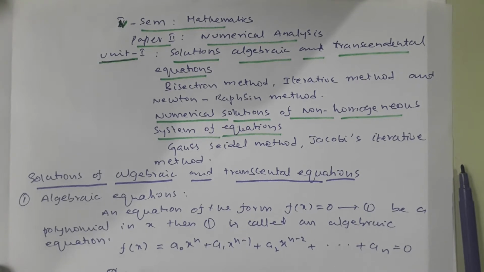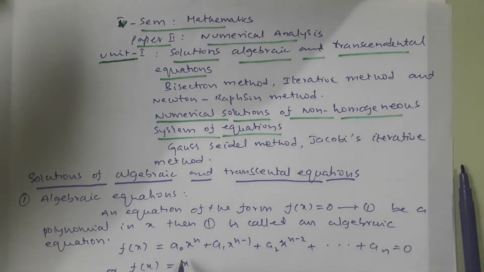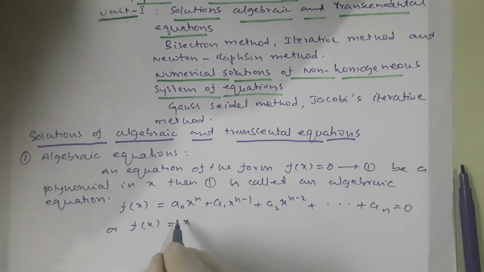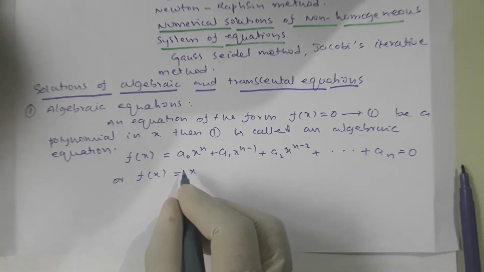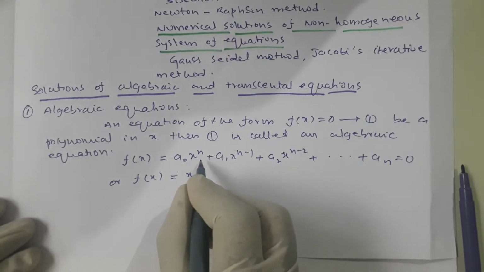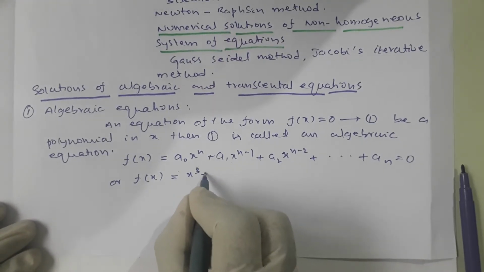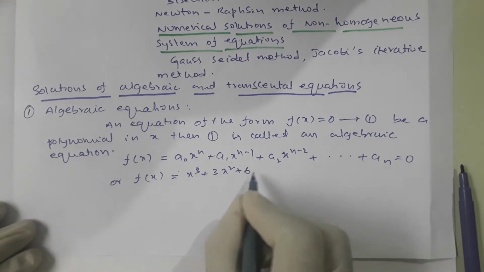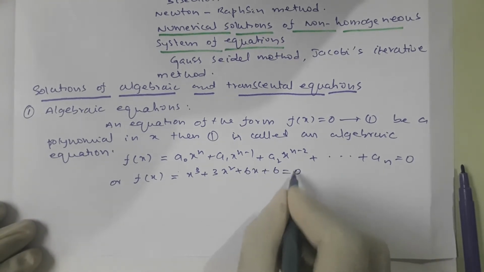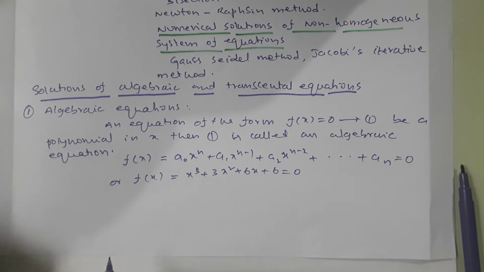Or simply f of x is equal to x cube plus 3x square plus 6x plus 6 is equal to 0. So that is an algebraic equation.